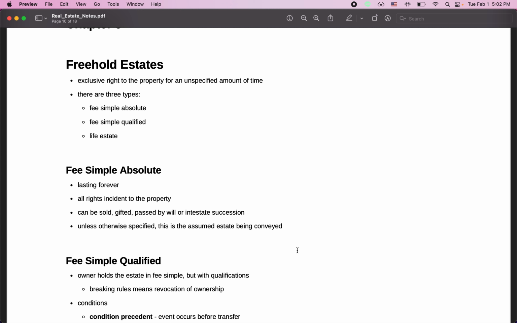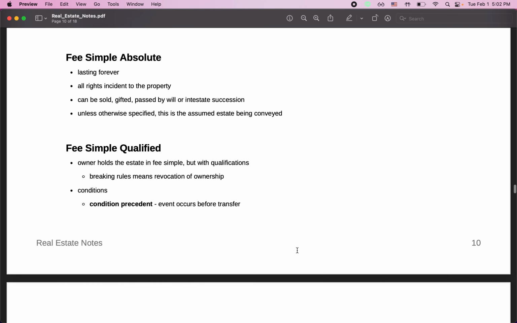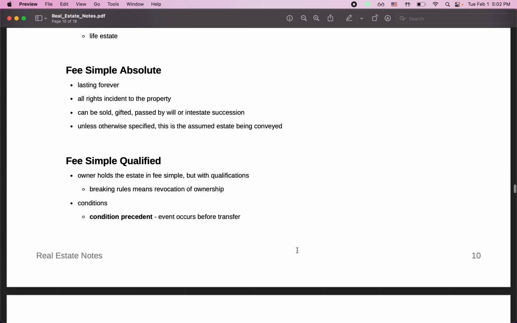First thing we'll go over are freehold estates, which basically means that the owner has exclusive right to the property for an unspecified amount of time. There are three types of freehold estates: fee simple absolute, fee simple qualified, and life estates.